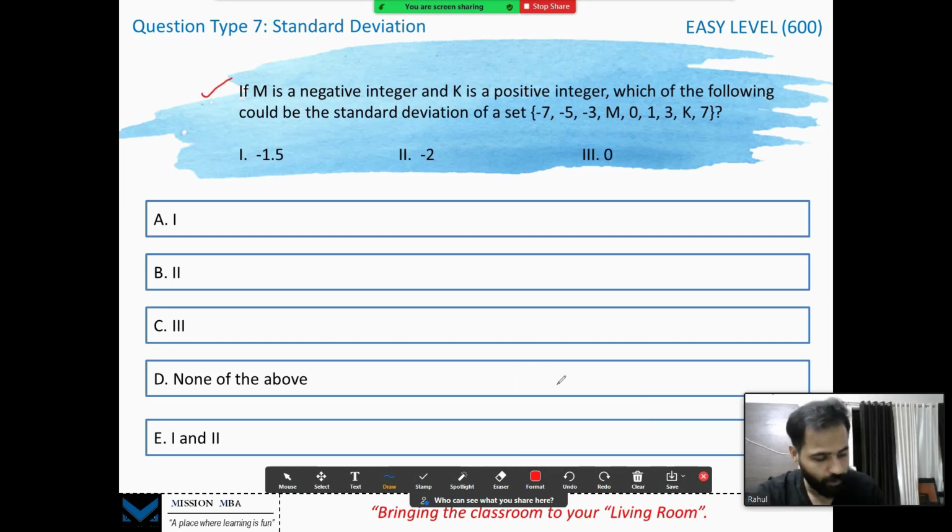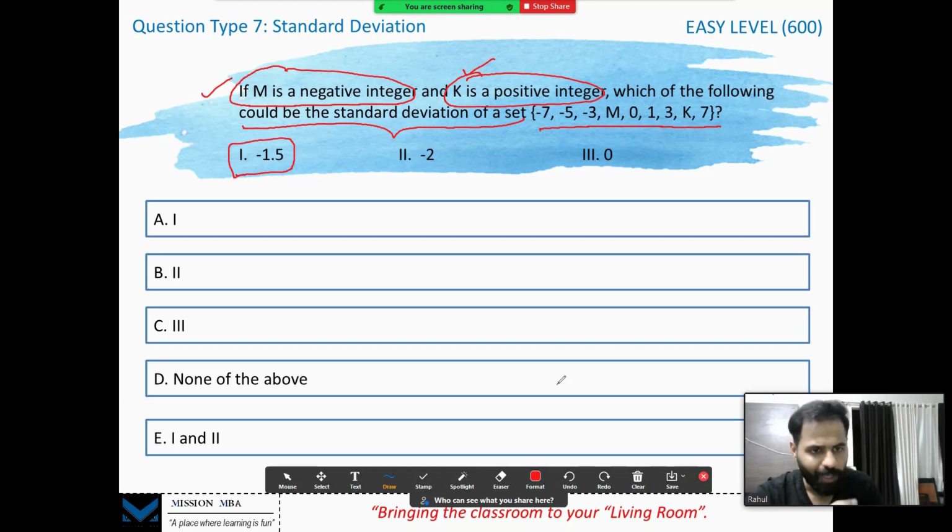If m is a negative integer and k is a positive integer, which of the following could be the standard deviation of this set? Now, this is just simply confusing you that it is a negative integer, this is a positive integer. I don't care, guys. Look for the options. Minus 1.5. Can standard deviation be negative? No. So you can never have minus 1.5 as standard deviation. It can be plus 1.5 but not minus 1.5. Minus 2, not allowed. How can a standard deviation be negative?